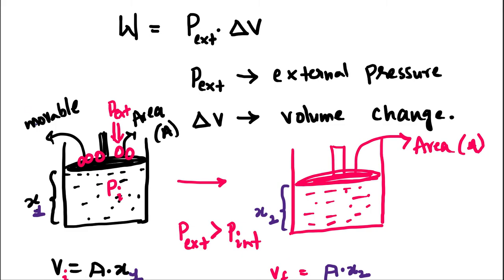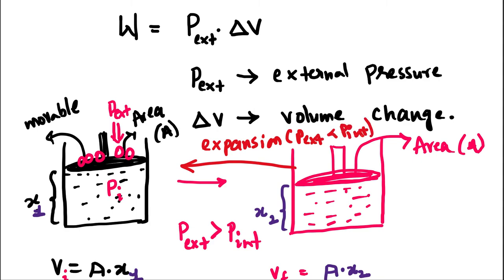And what is the reverse known as? The reverse is known as expansion. This process from here to here is expansion. And when do we get expansion? Expansion is possible when P external is smaller than P internal. Okay, so now we have a clear idea how things are happening. Now we know that force times delta x, that is the changing position, is equal to W.